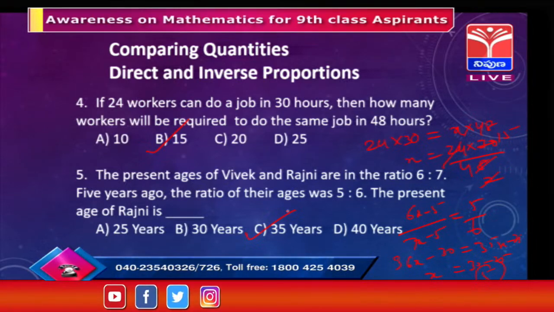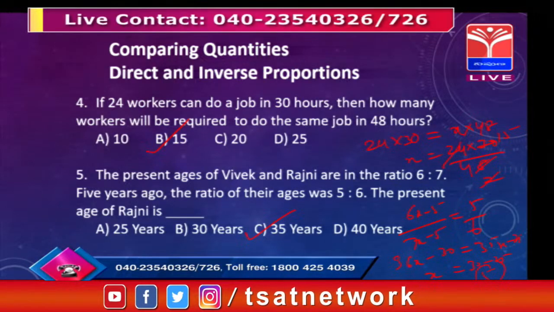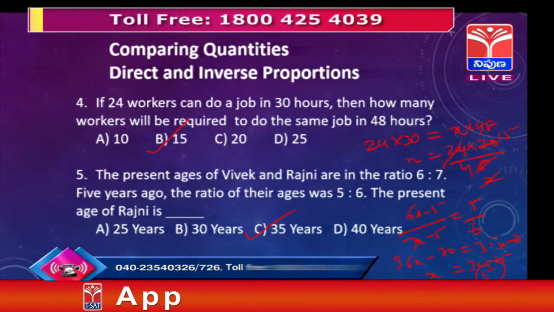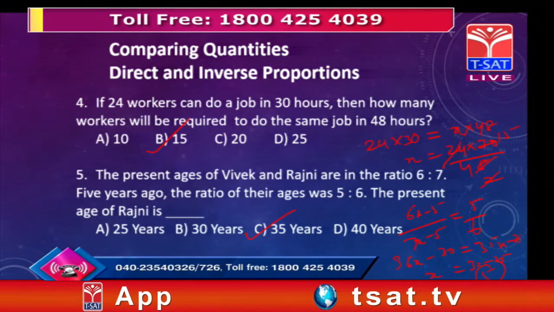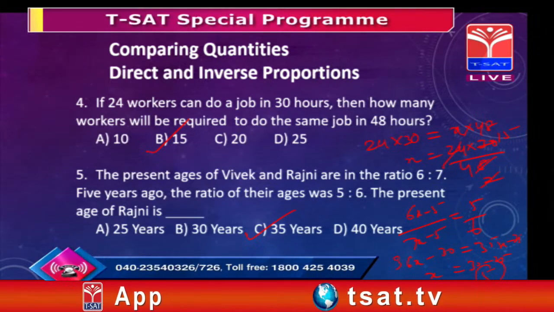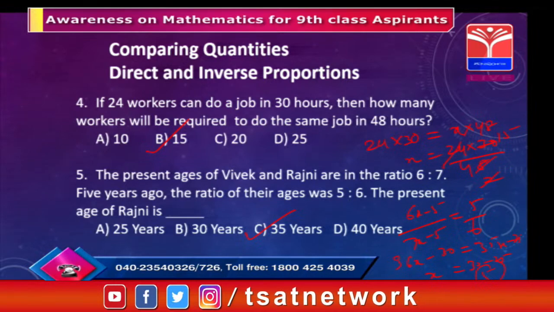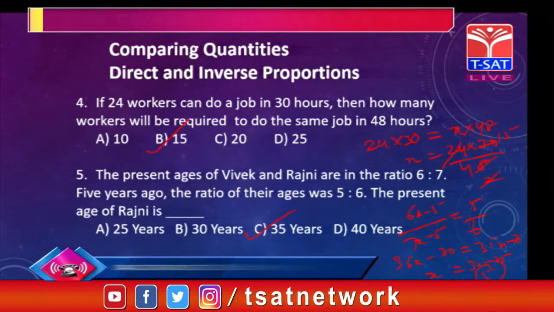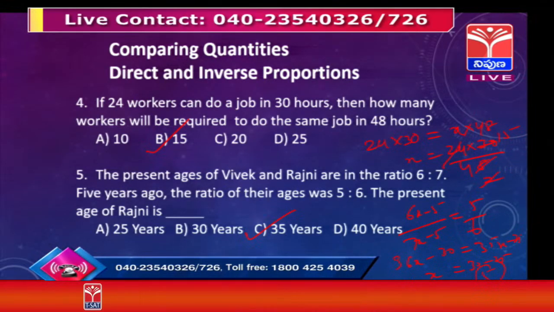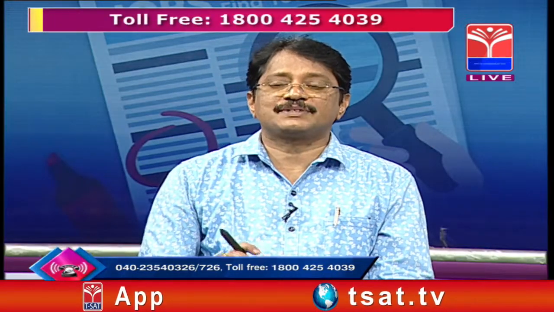Also, most of the students get confused, sir. In the ratio, the first term relates to Vivek and the second term relates to Rajani. That's because the concept is comparing. So you have to properly compare the quantities, which one is related to which one. That's very important. Clear? So reading the question is very important.